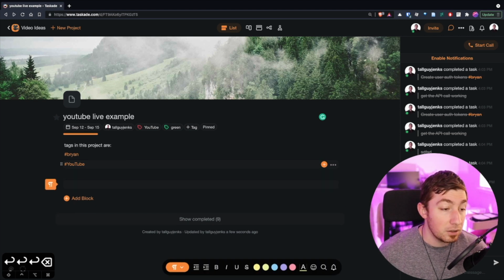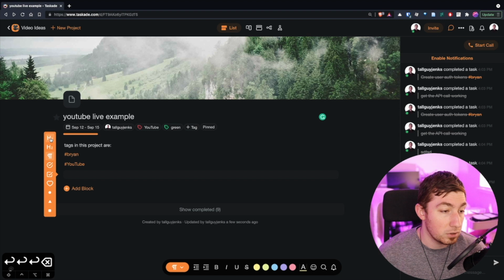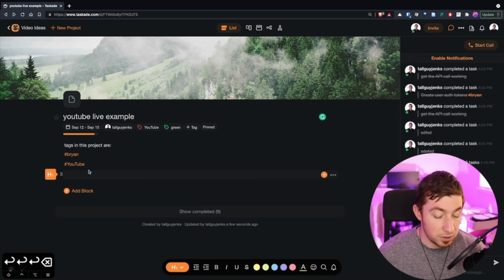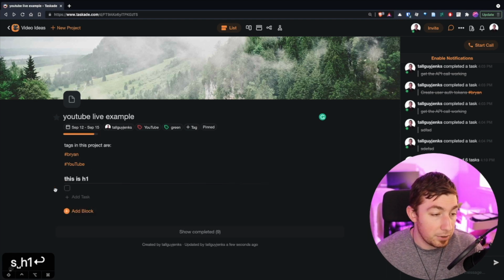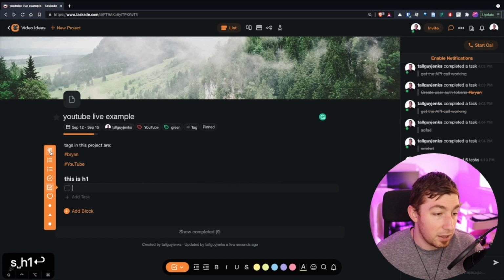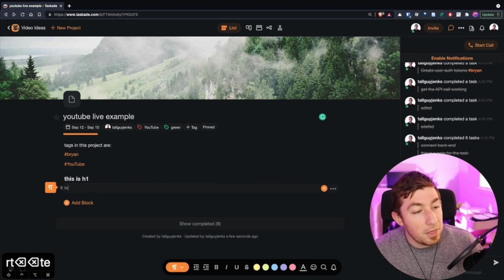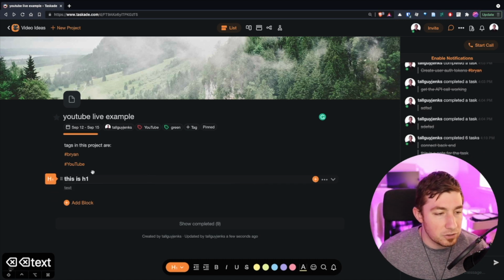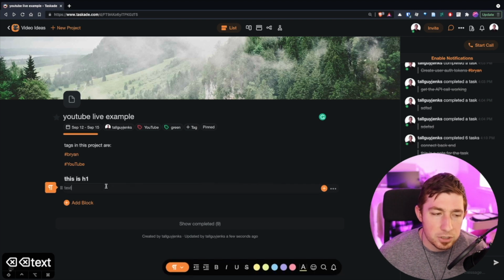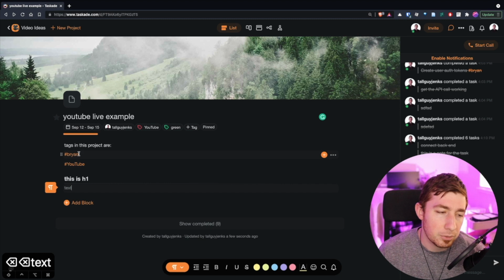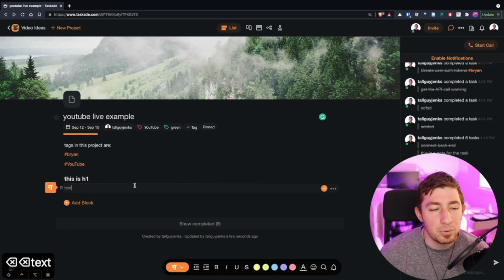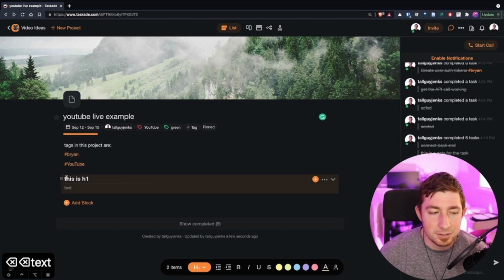So now if I go from here and I change this new line to, let's just say, an H1, this is H1, and below that, I want to actually have a paragraph with some text. This is not a task. This is just, basically, documentation. So you could mix your tasks and documentation like this with no problem, like I did up here with the tags. But when you complete all of your tasks, guess what?